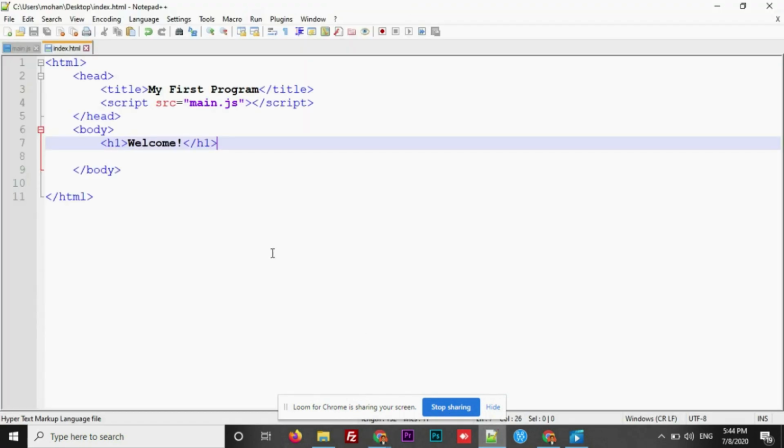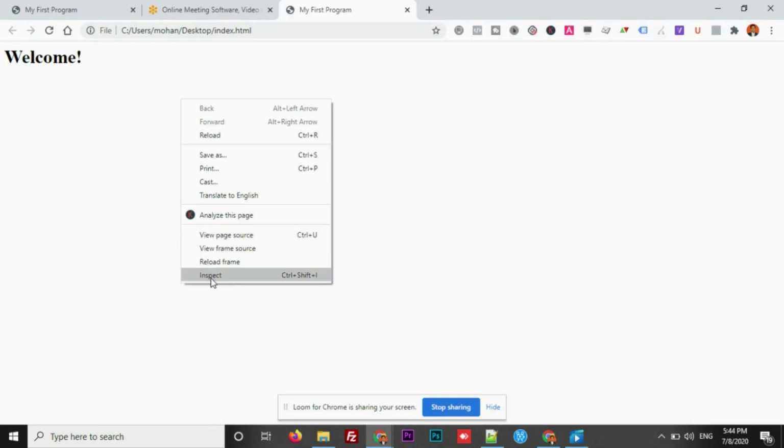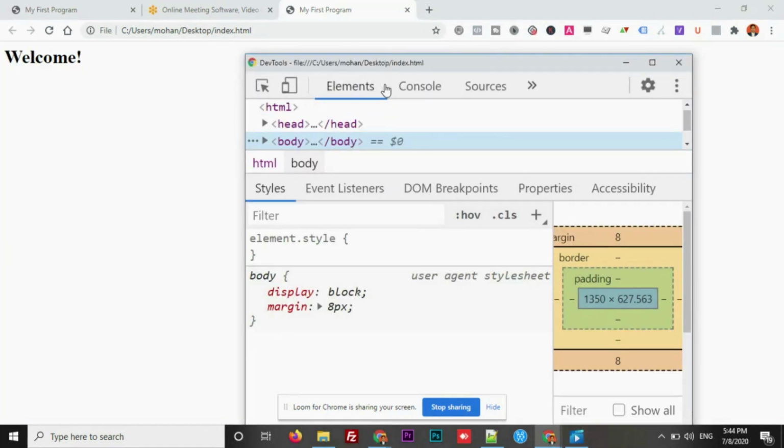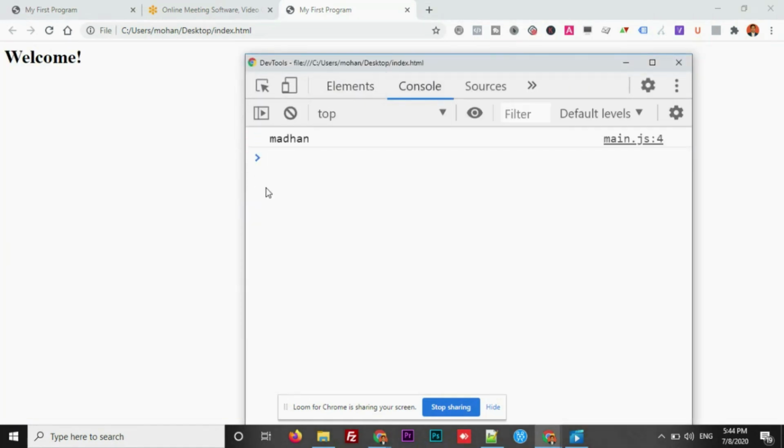I can see only welcome here. Why? Because only one h1 tag is there. In order to check the output, we should check inside the console. Right click, inspect, and here it is. See here, Madan has been logged in the console just because I have assigned Madan to employee name.